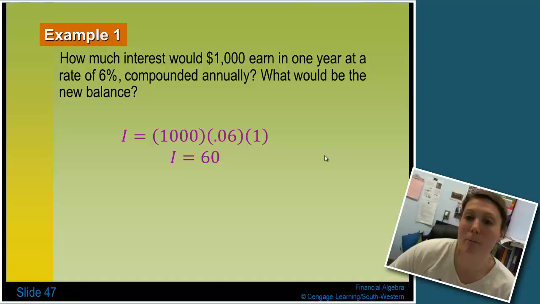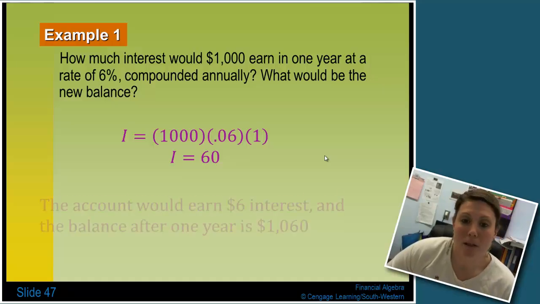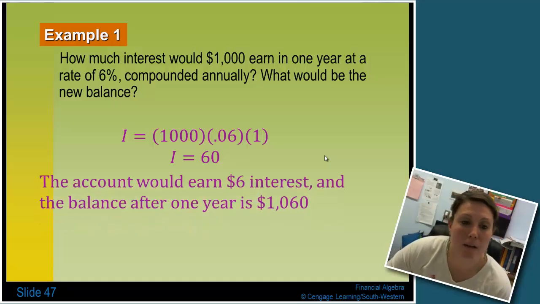But they want to know what's the new balance of my account. So the account would earn $60 in interest, therefore the balance after 1 year is $1,060.